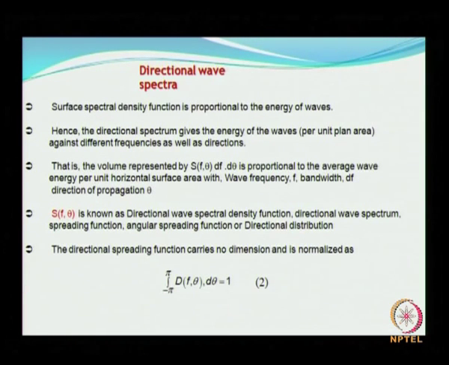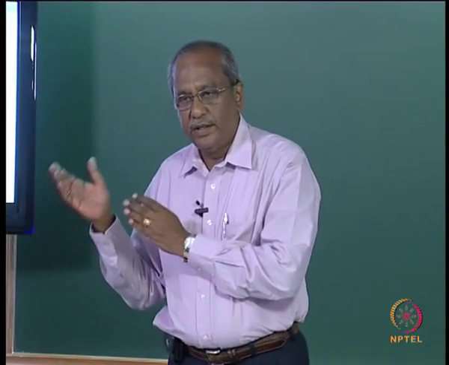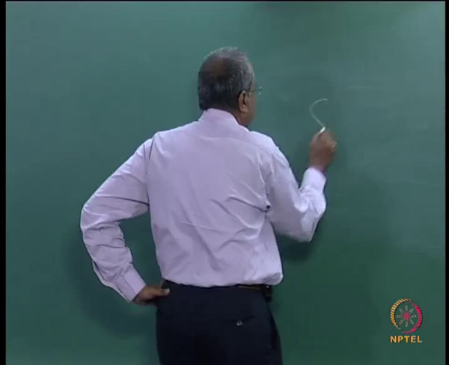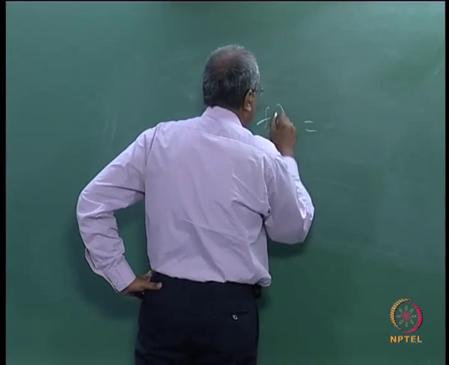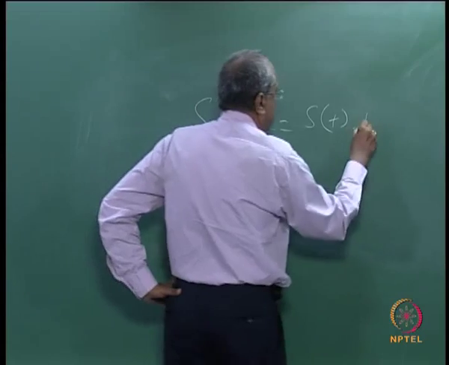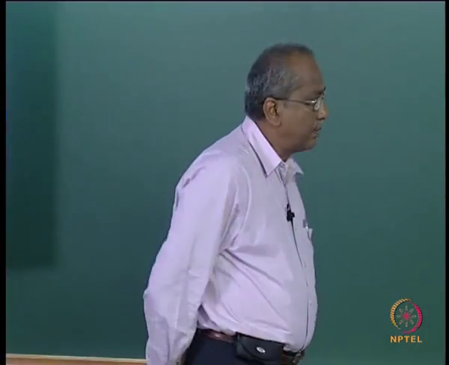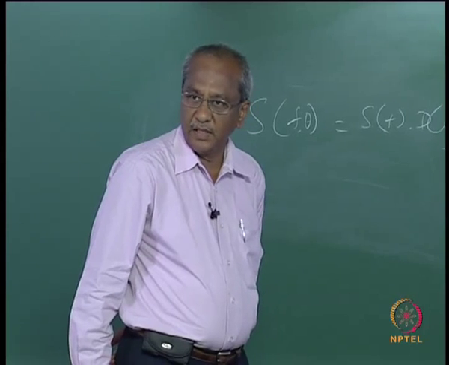Now the directional spreading function carries no dimension and is normalized as shown in equation 2. S of theta is equal to S of f into D of f comma theta. So D of f comma theta, as I have written here earlier, this directional spreading function carries no dimension and is normalized as shown here. Is that clear?